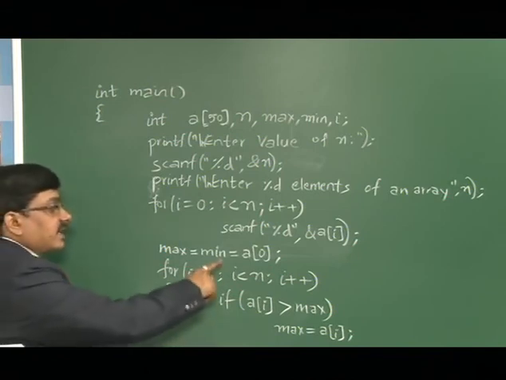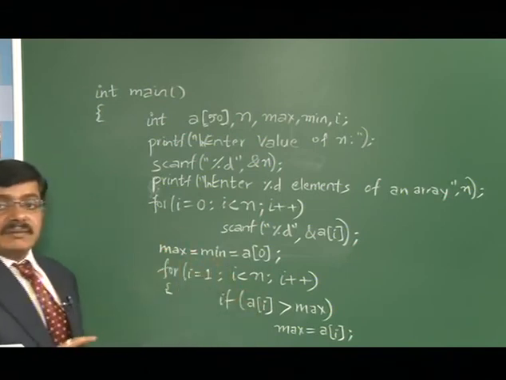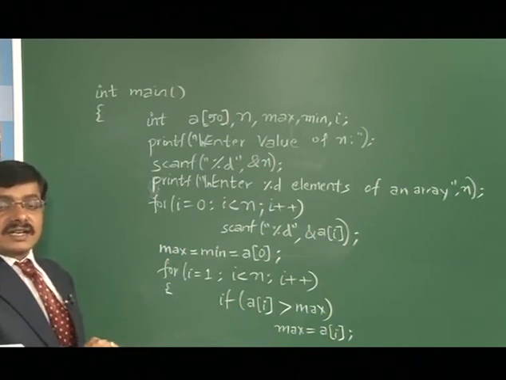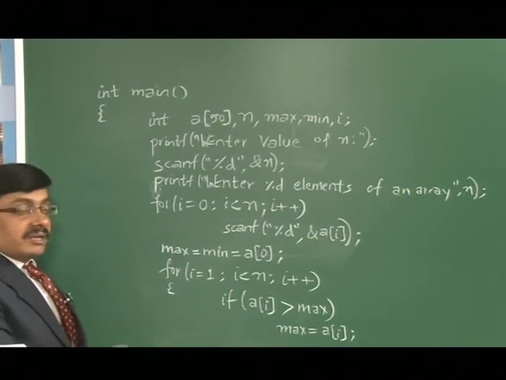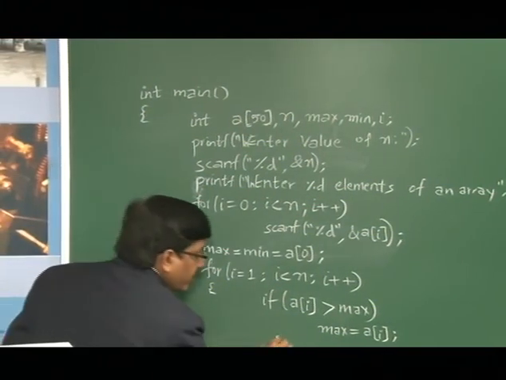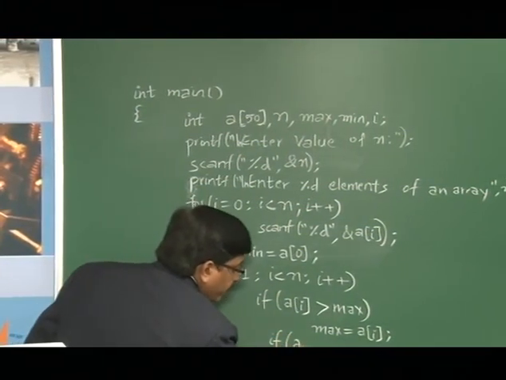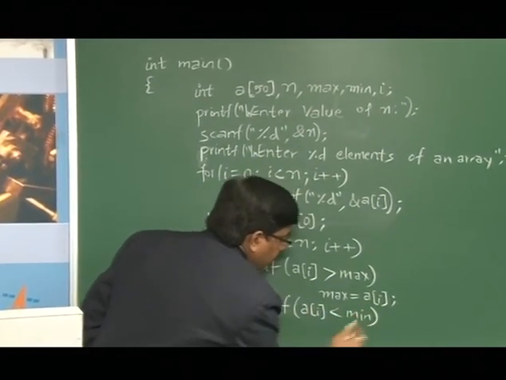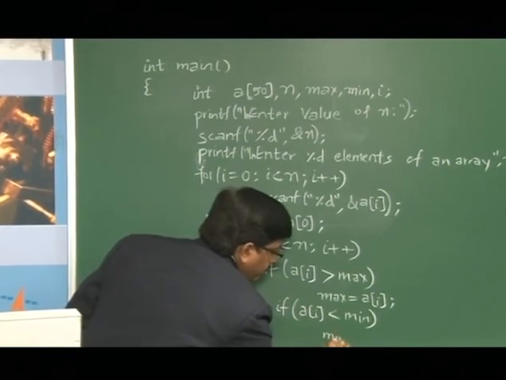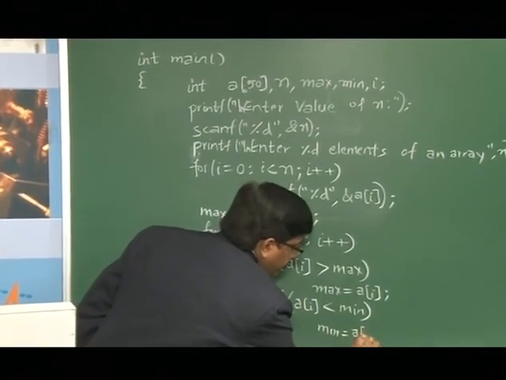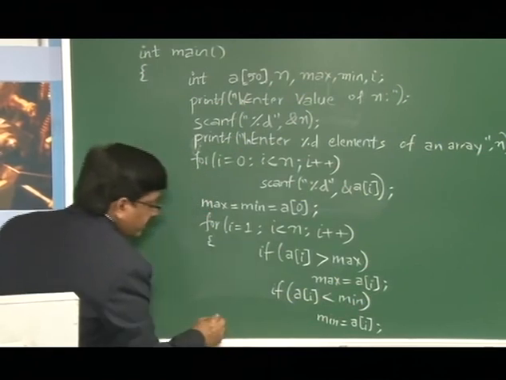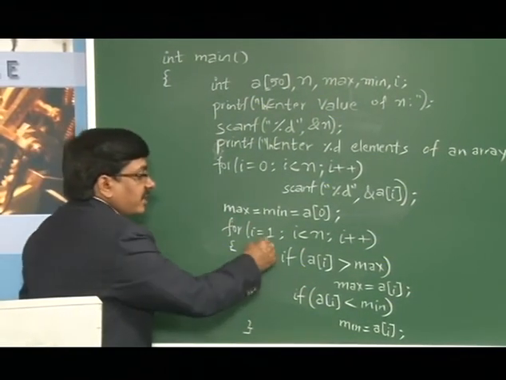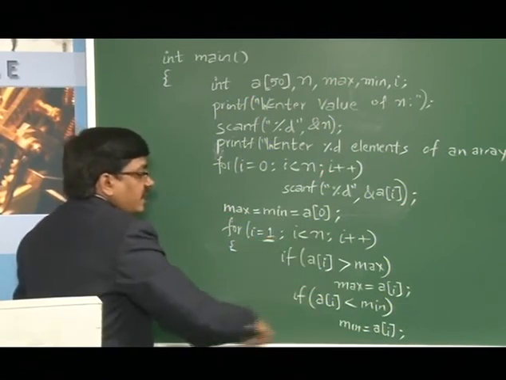We have to compare the assumed min value with the current element, that is, when I is equal to 1, the a of 1 value. Only then I should confirm, based on the condition, whether that element will be the minimum value or not. So again I should check the condition: if a of I is lesser than the min value, then I should assume min is equal to a of I. So this particular loop I should run n minus 1 times, because I am starting from 1 here.